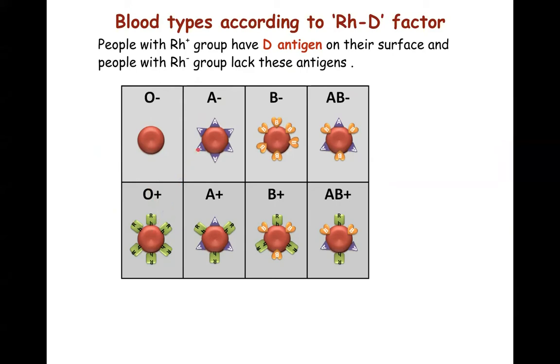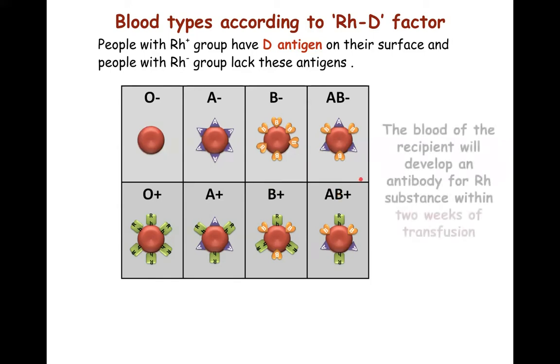A blood group is divided into A negative and A positive, depending upon the Rh antigen or the D antigen. B blood group is divided into B negative and B positive, depending upon the presence or absence of D antigen. And the same way, AB blood group is divided into AB negative and AB positive, depending upon the presence or absence of the D antigen.